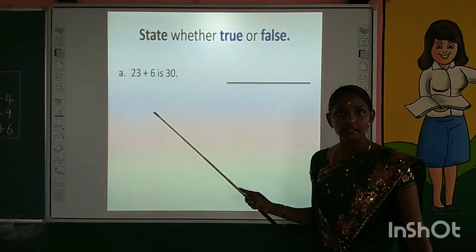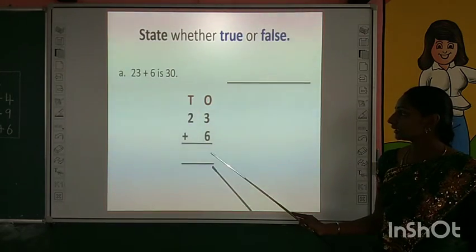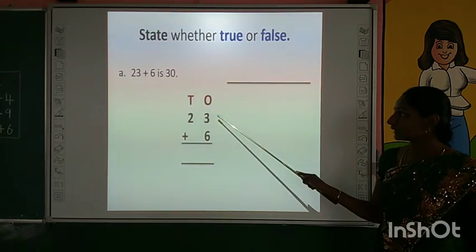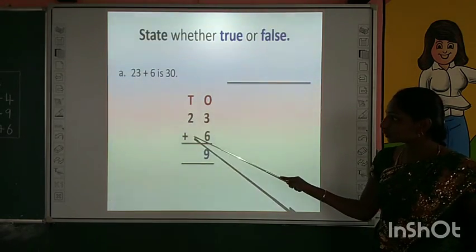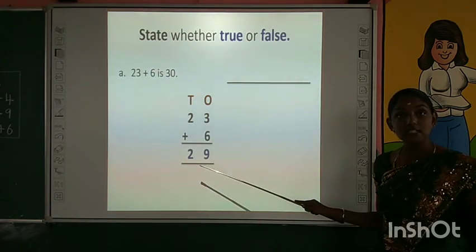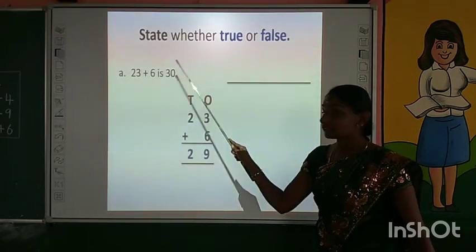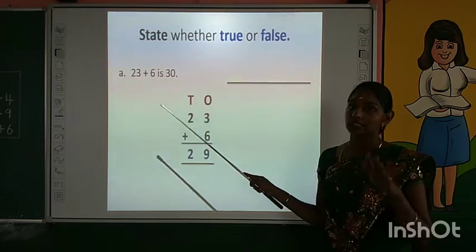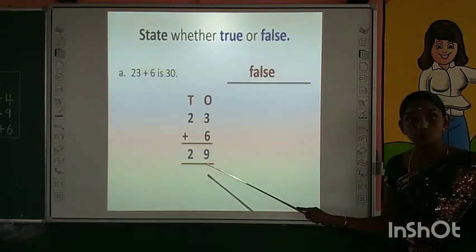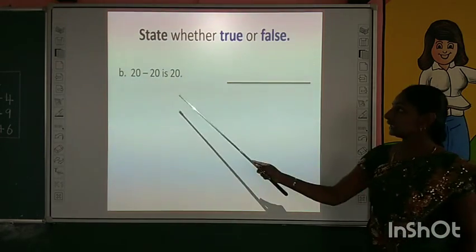Is it true, children? Shall we check? Yes. Write the given numbers in column and add. They give a plus symbol, that means add. 3 plus 6 is 9. 2 plus 0 is 2. The real answer is 29. But they gave us 30. Then is the given statement true or false? Yes, the given statement is false, because the real answer is 29.